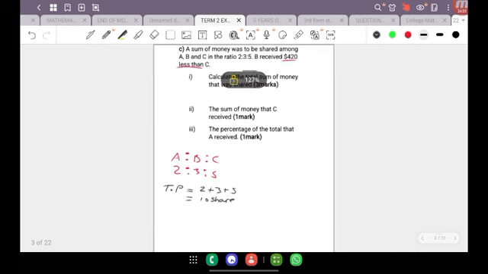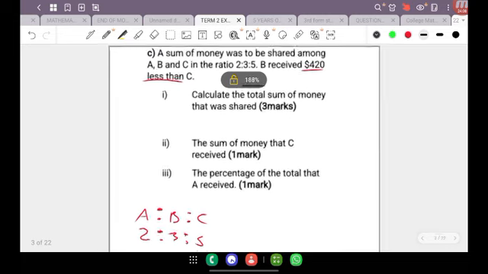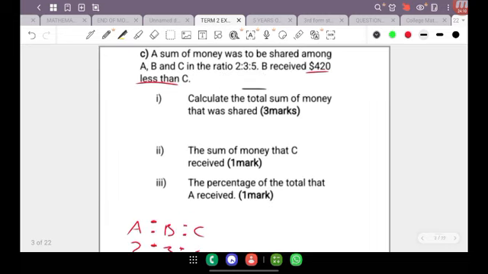Now, what I did find when I was reviewing quite a few of my students' papers was the assumption made when they read the question, if they read the question, was that $420 was what is being shared.